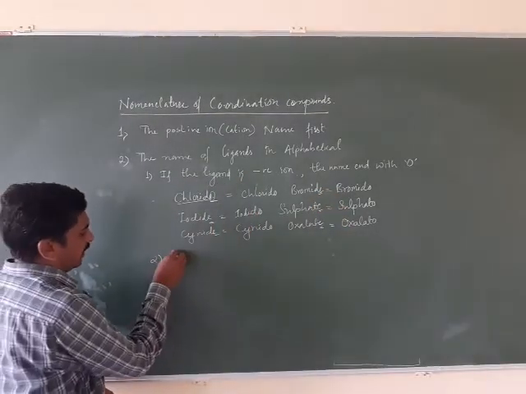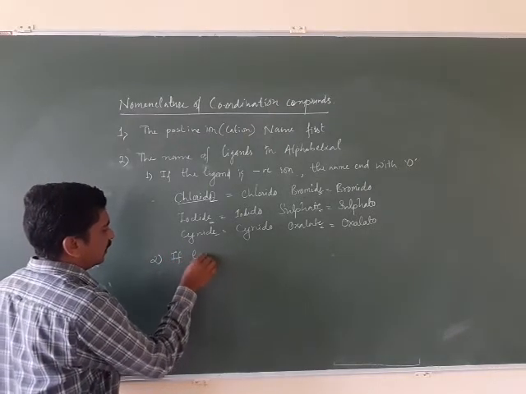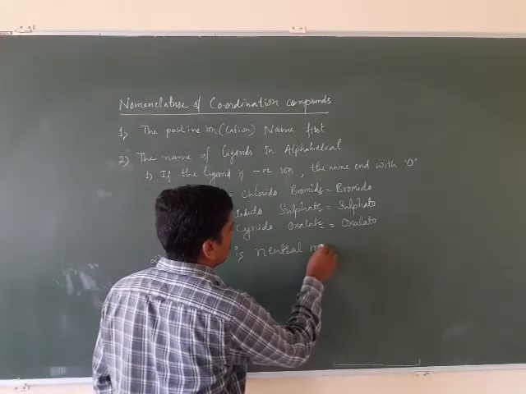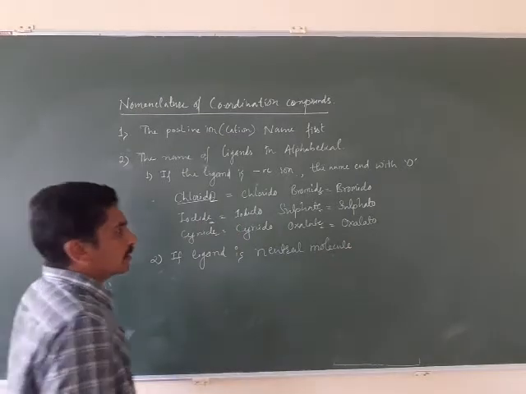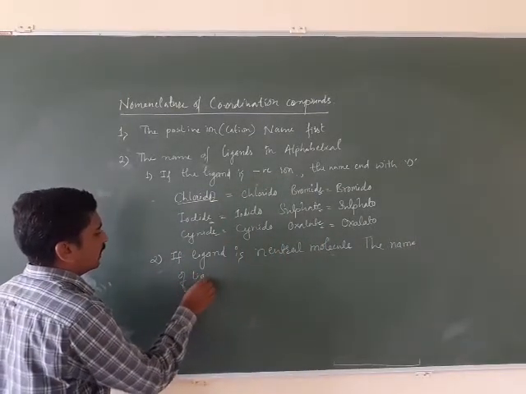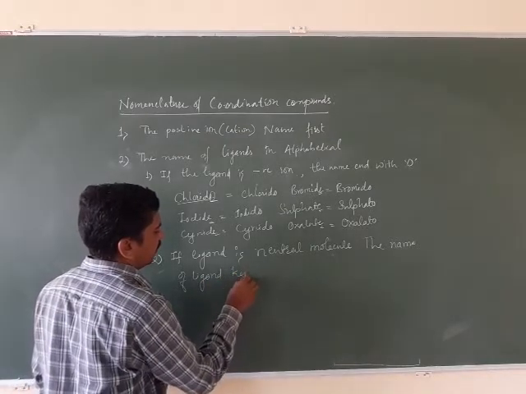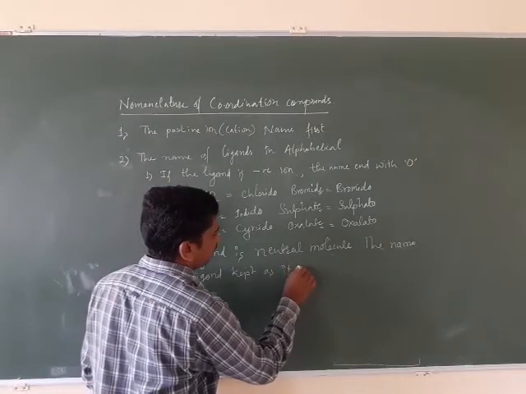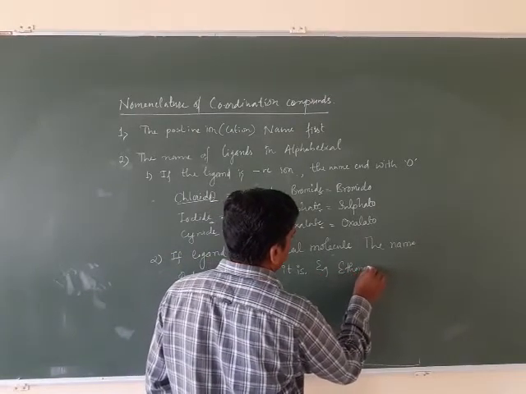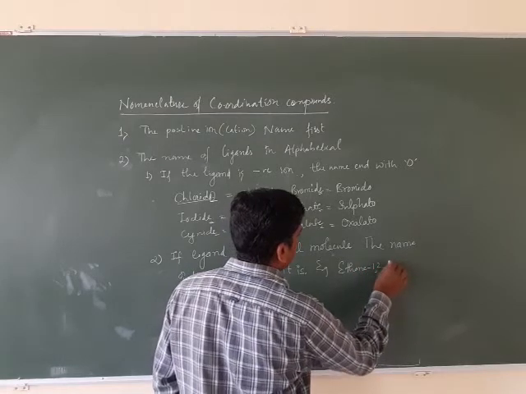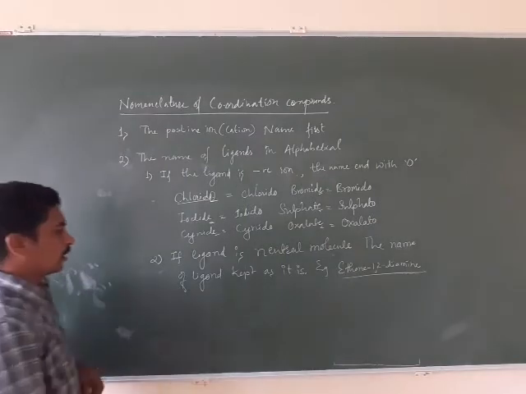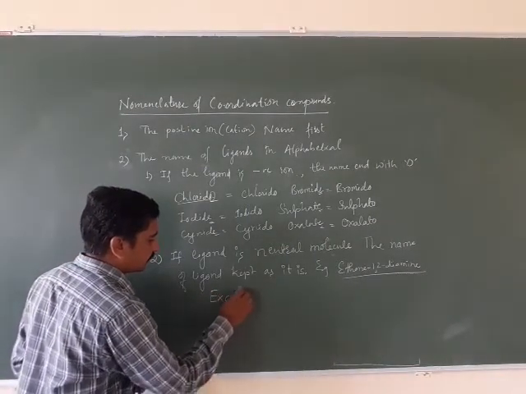The second case: if the ligand is a neutral molecule, then the name of the ligand is kept as it is, for example ethane-1,2-diamine. We do not change anything in a neutral ligand, except there are some exceptions to this rule.